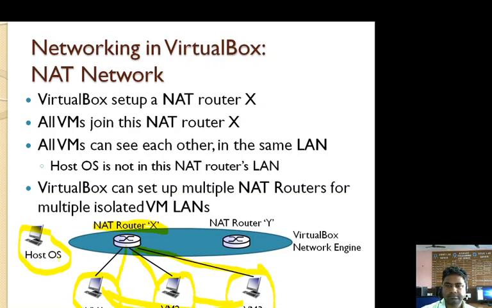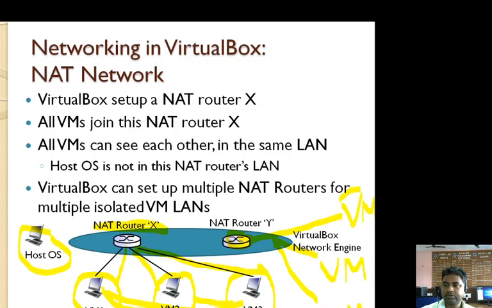VirtualBox can set up multiple NAT routers for multiple isolated virtual machine LANs. Suppose that virtual machines 1, 2 and 3 are connected with the NAT router X. In the same way, other virtual machines can connect with NAT router Y, and each virtual machine can communicate with each other.